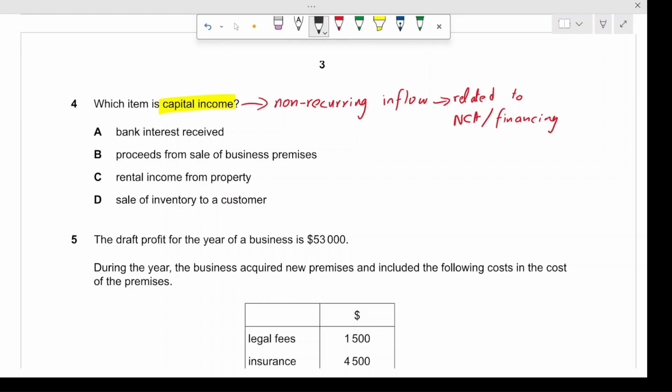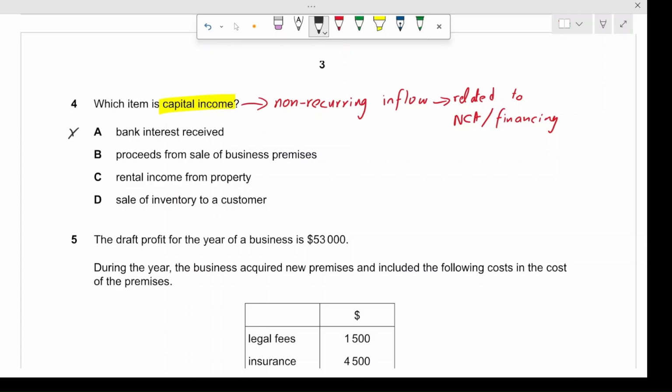So let's go over each one. Bank interest received. If you have put money in the bank, there will be terms decided with the bank to give you the money. The terms can be in various time frames. It can be monthly, quarterly, semi-annually, or annually. So it is a recurring inflow unless you take the money out of the bank. So this one is incorrect.